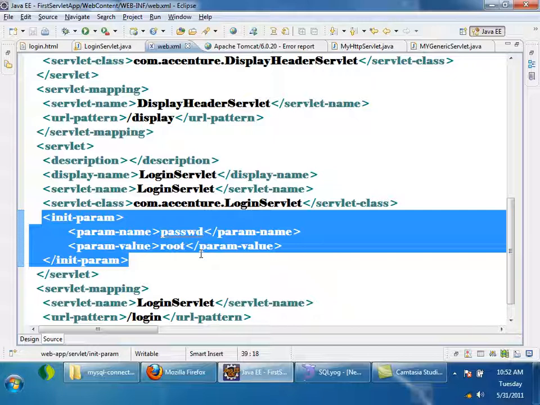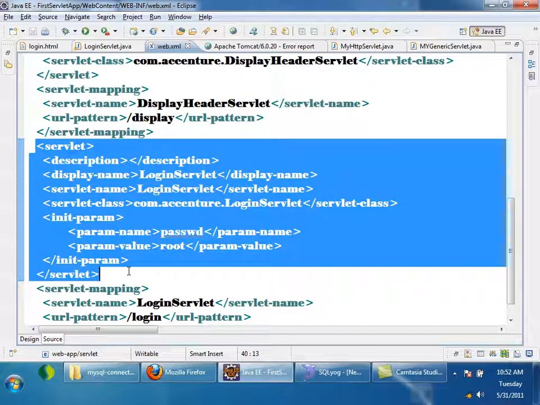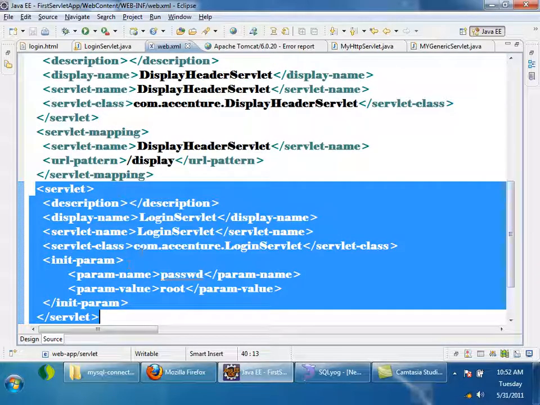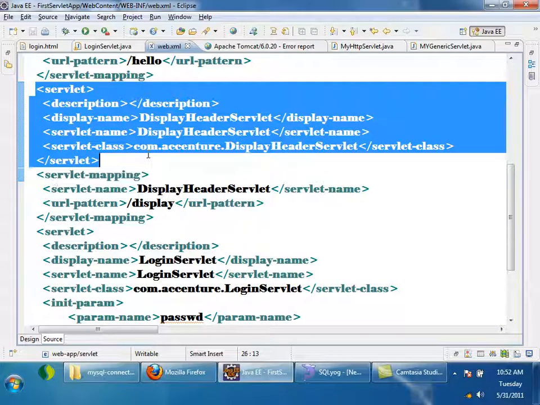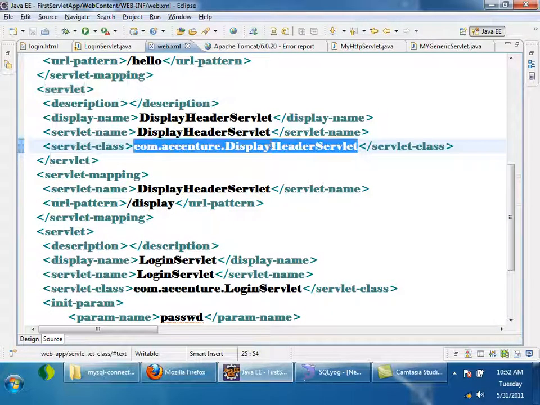How many servlet config objects will be there? 4. 4 servlets are there. 4 servlet config objects will be there. See, there are 4 servlet tags. For each servlet tag, for each servlet configuration, there will be one servlet config object which will be created, right? So servlet config object for login servlet is different than the servlet config object for display header servlet, right? So for each and every servlet there will be a separate servlet config object, right?